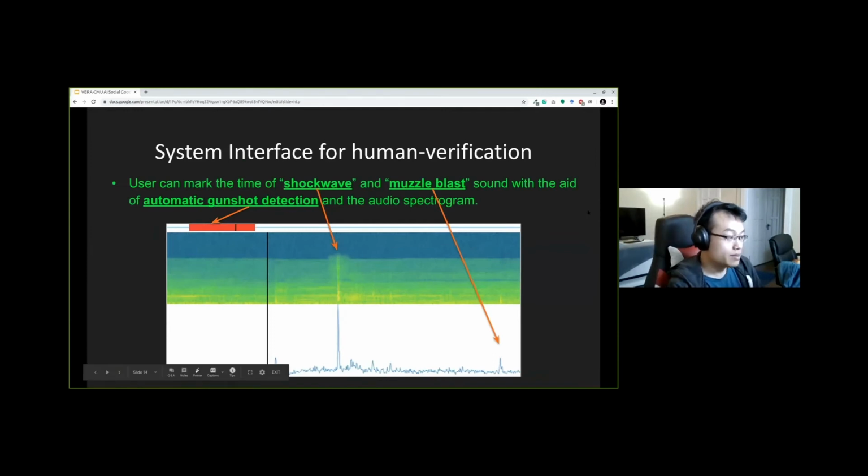And we built a system interface for human verification. In this graph, you can see this is an audio spectrogram. The user can mark the time of the shockwave and muzzle blast sounds with the aid of automatic gunshot detection and this graphical interface. You can see these two clear peaks. The first one is the shockwave sound, and the second one would be the muzzle blast sound.